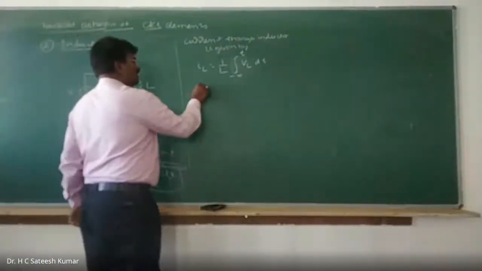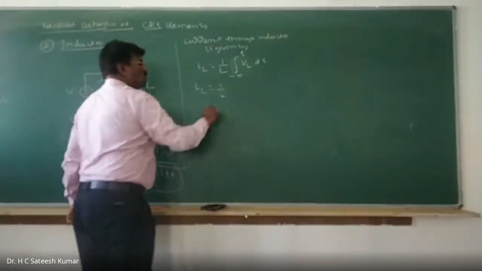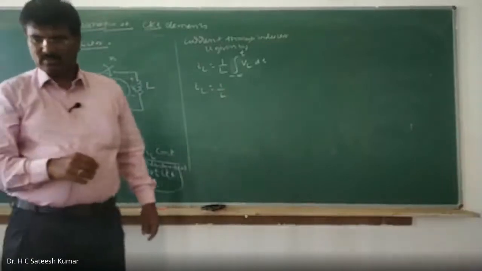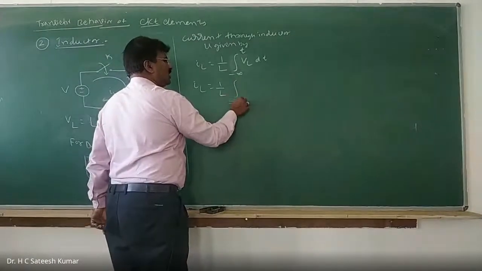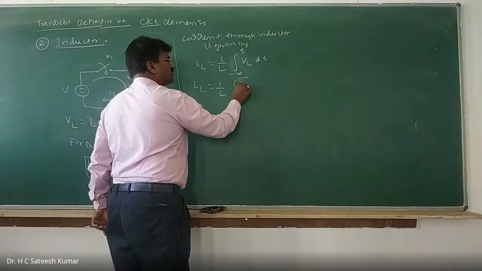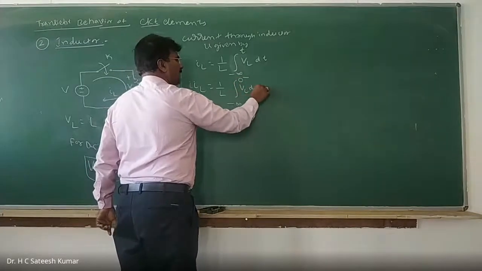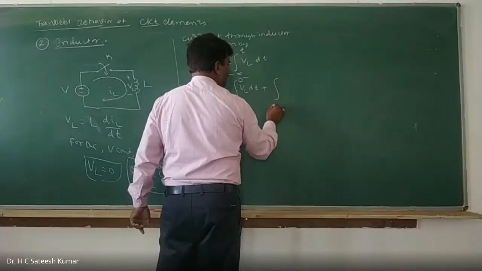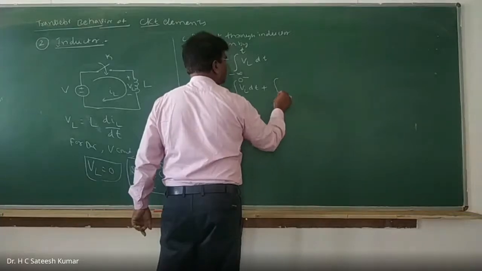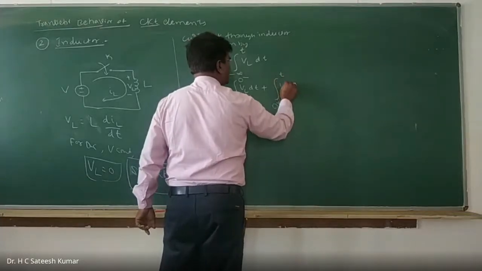So IL is equal to 1 by L into the integration from minus infinity to 0 minus of VL dt, plus the integration from 0 plus to t of VL dt.